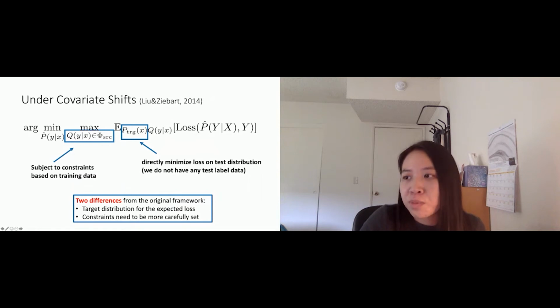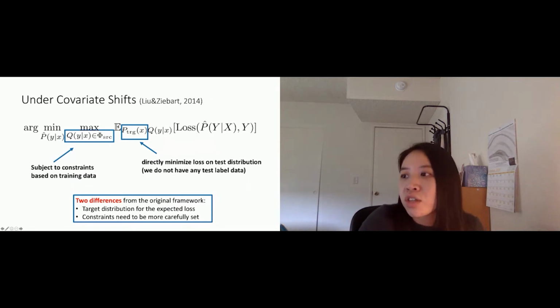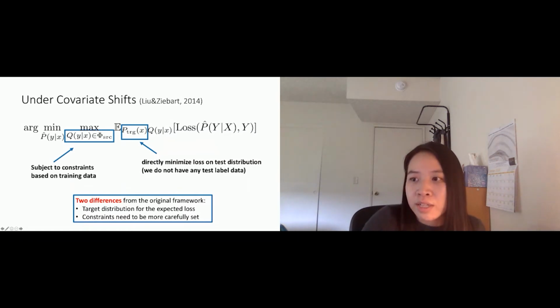So there are two differences between this model and the previous one. One is that you have the target distribution as your interest. The other one is that you need to constrain the model, constrain the adversary, more carefully.